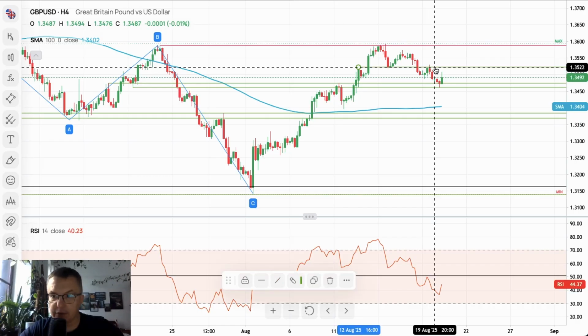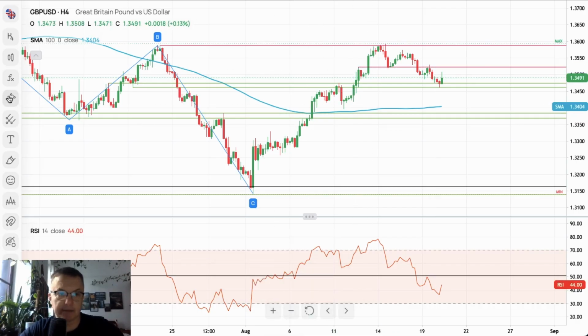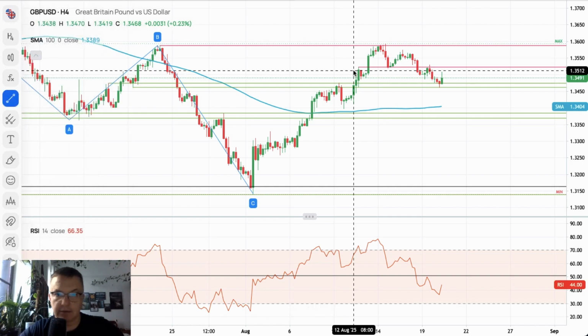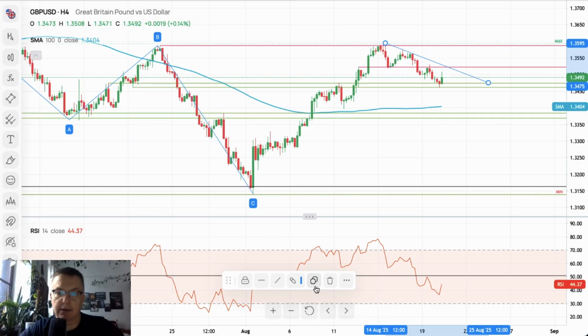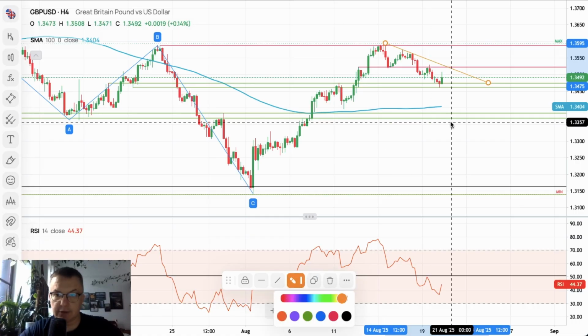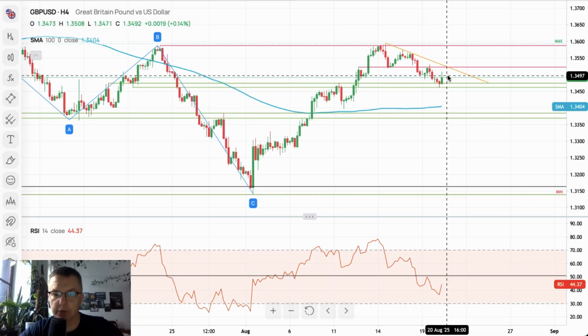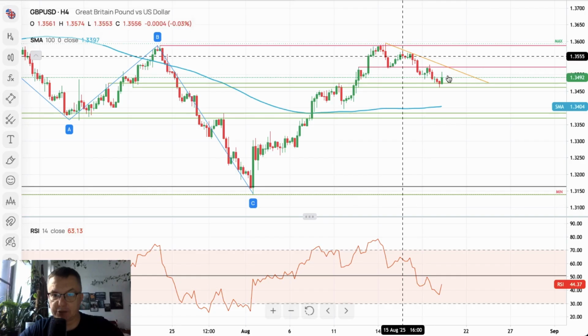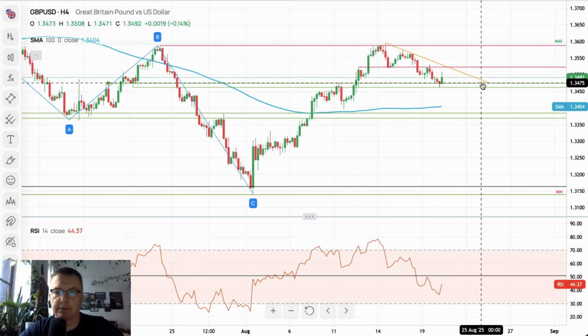That means the level of 1.3522 will now act as technical resistance, and we might add one more line here, the short-term trend line. Let me just switch it to orange. There you go. The short-term trend line indicates that there is visible bearish pressure on the market. So as long as we trade below this bearish trend line, the outlook remains bearish as well.